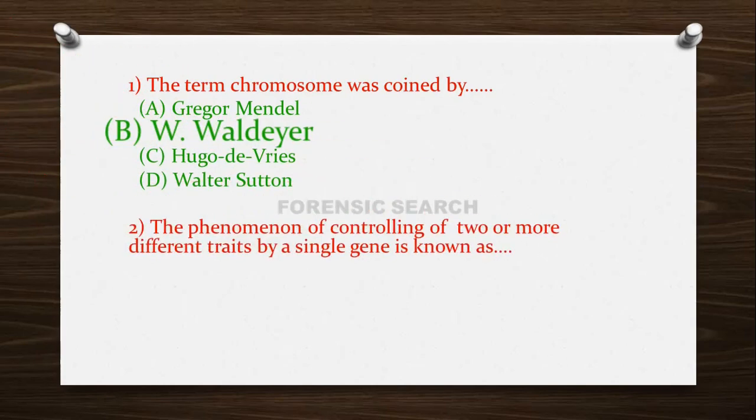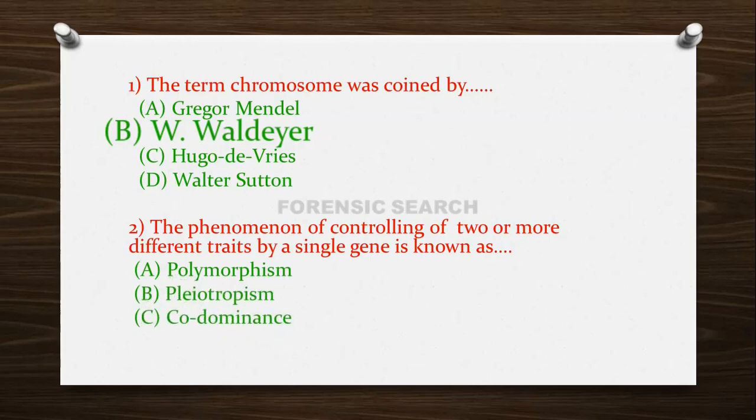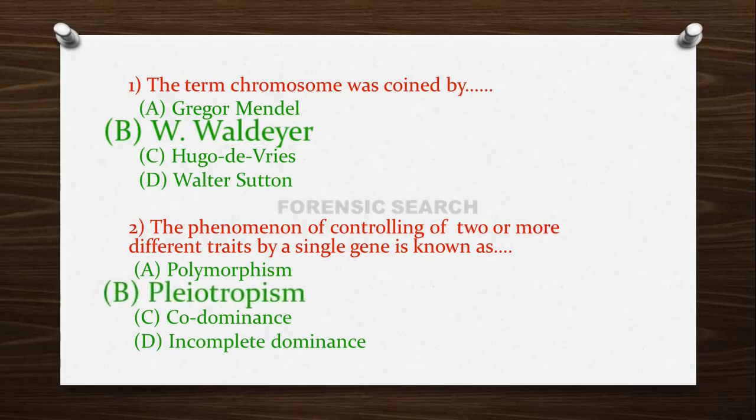Then see the next question. The phenomenon of controlling two or more different traits by a single gene is known as option A polymorphism, option B pleiotropism, option C codominance and option D incomplete dominance. So the correct answer of this question is option B, that is pleiotropism.